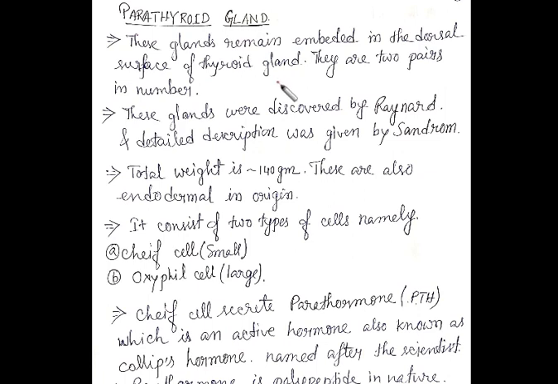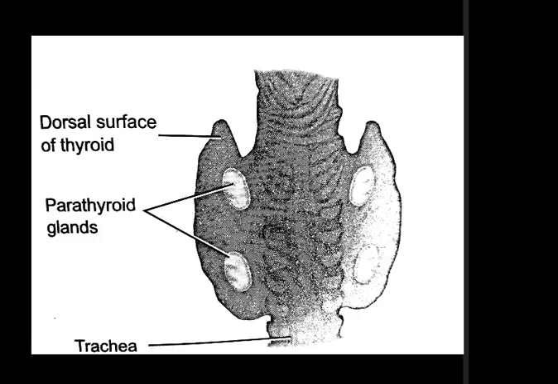Now where are they located actually? These glands remain embedded in the dorsal surface of the thyroid gland. So where is it? They are located on the dorsal side. They are embedded. Embedded means it can be partially or completely embedded in the thyroid gland on the dorsal side. So let us see the diagram.